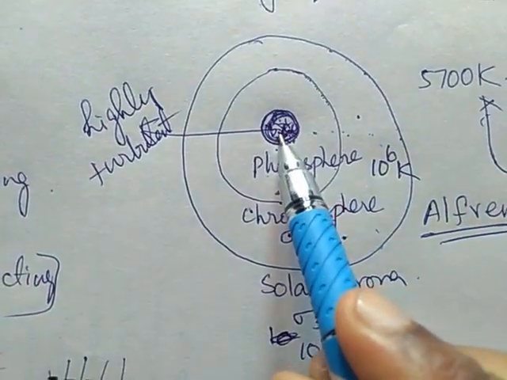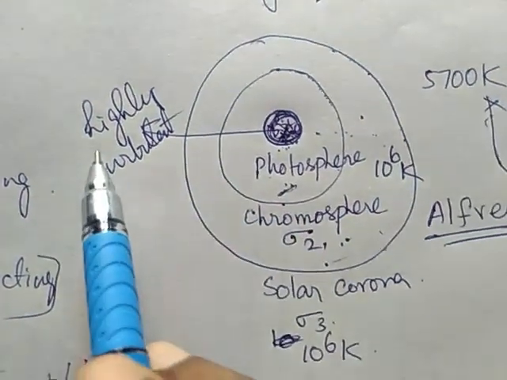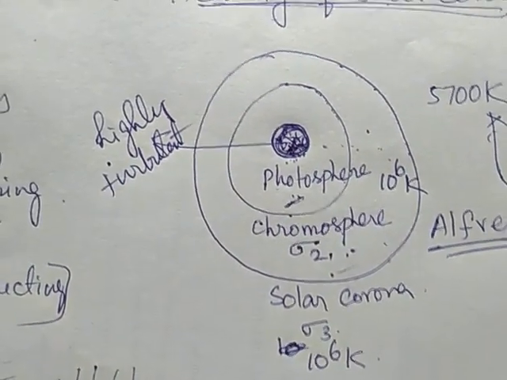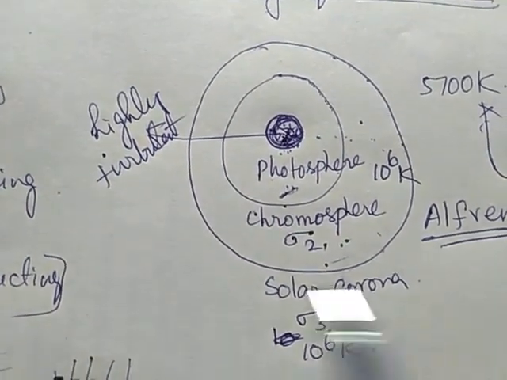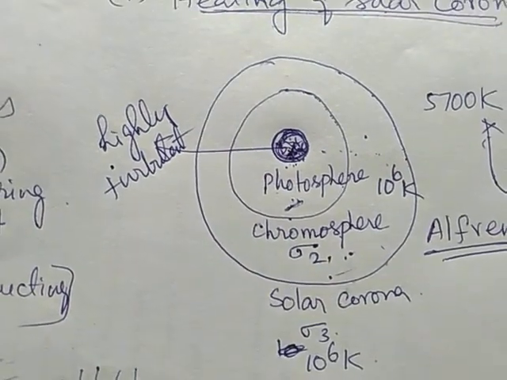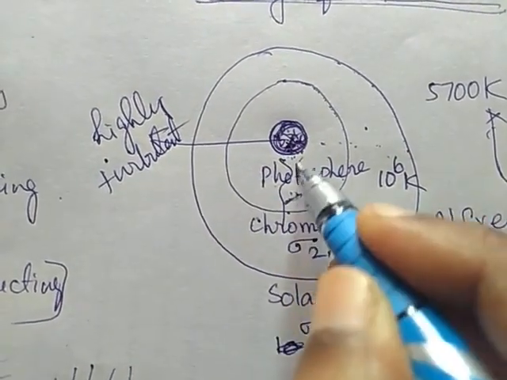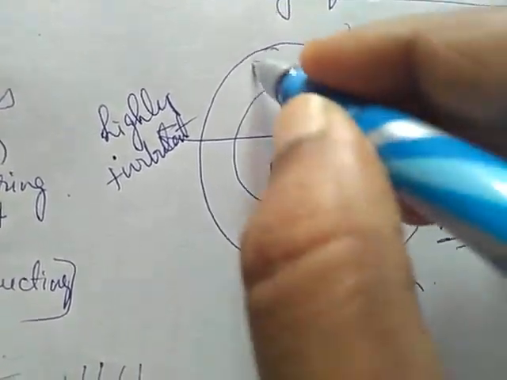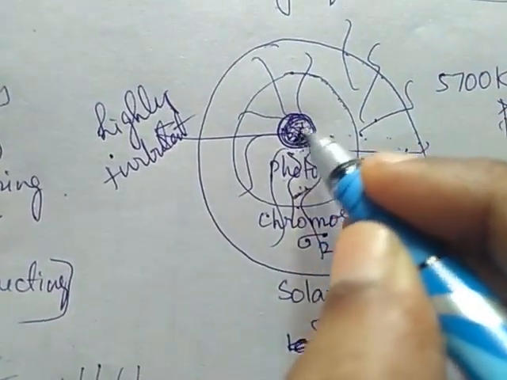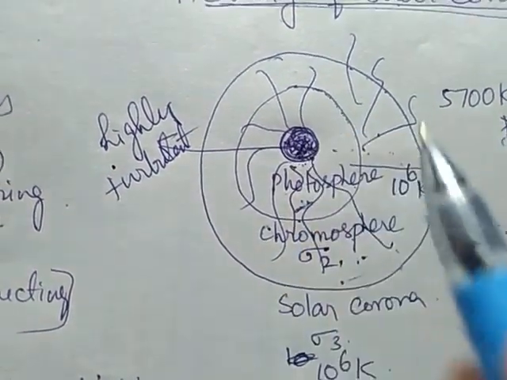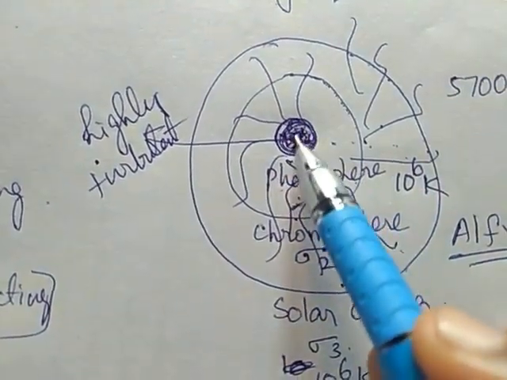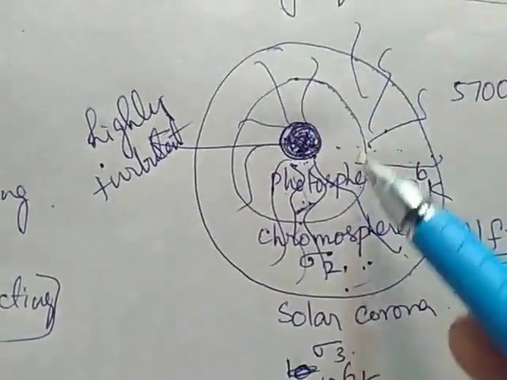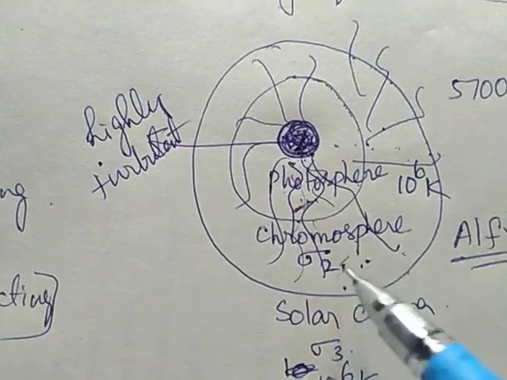This innermost region, the photosphere, is highly turbulent. Therefore, it generates waves known as Alfvén waves, and they radially propagate to the chromosphere and solar corona. Here the waves produced are highly turbulent, and they start to travel to neighboring regions, that is, to the photosphere and then to the chromosphere.